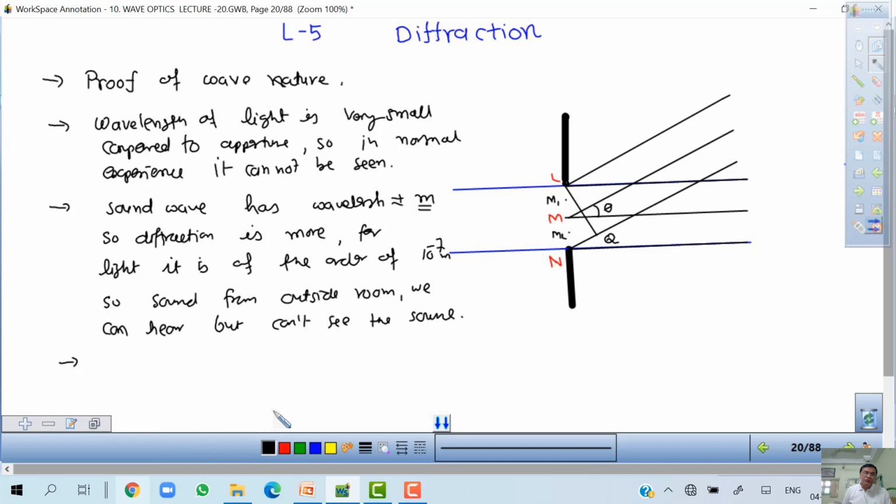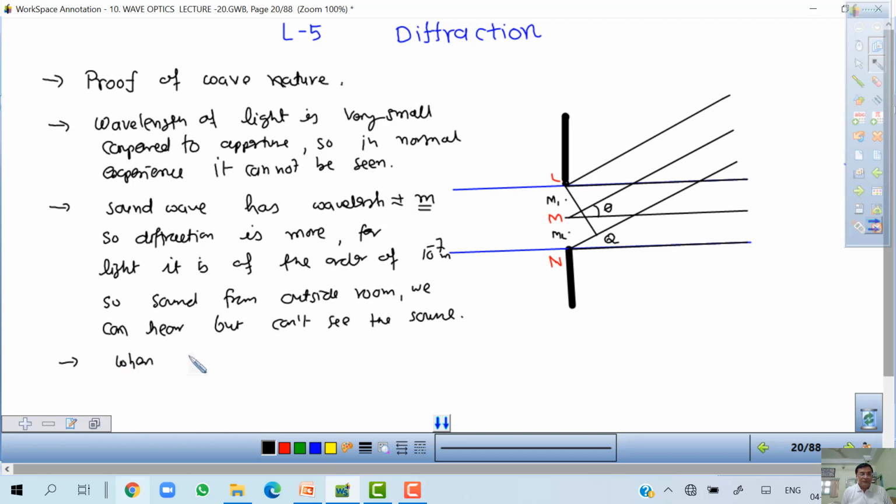Before Young, Newton has also shown that when light enters a hole, suppose a pinhole, then it deviates at the edge. It is called diffraction.